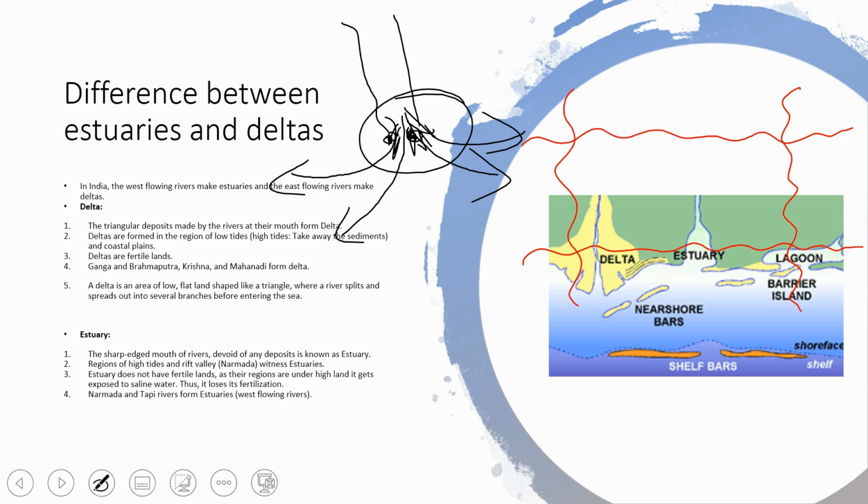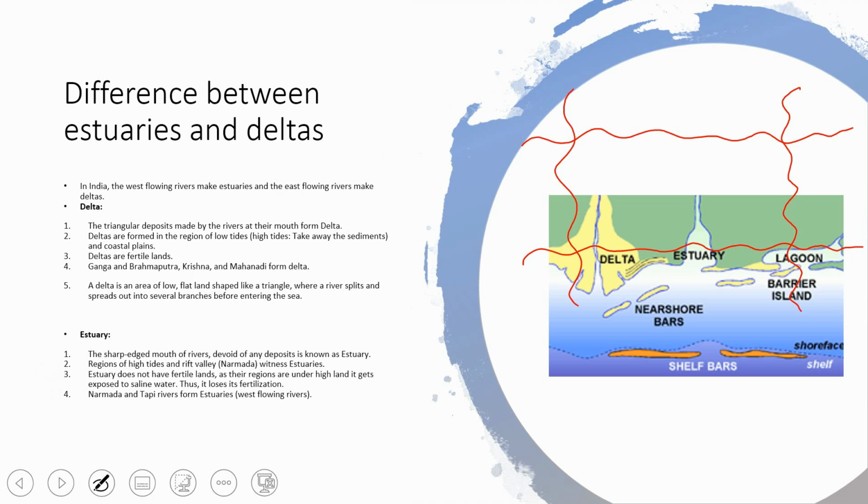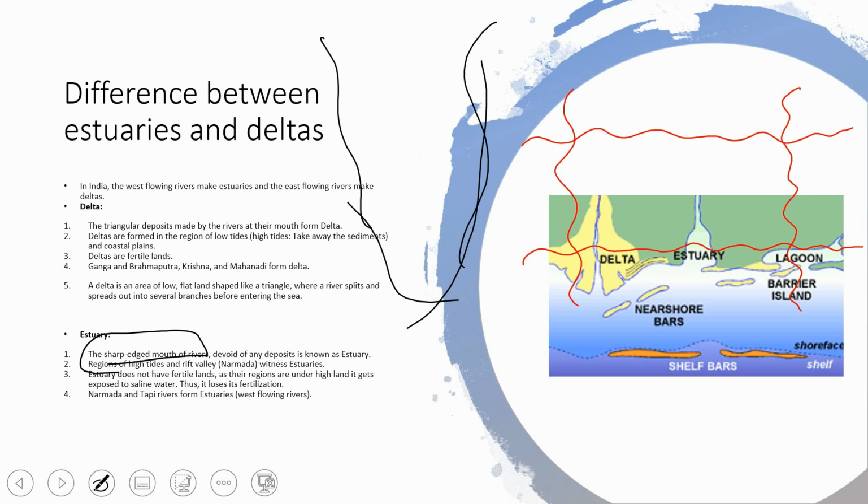Now estuaries: the sharp edged mouth of rivers devoid of any deposit is called an estuary. The mouth of a river is where the river gets into the sea. If you get the mouth suddenly, that's why we call it a sharp edged mouth of the river, and devoid of any deposits, it is called an estuary.